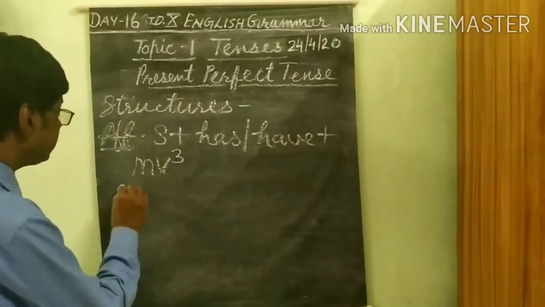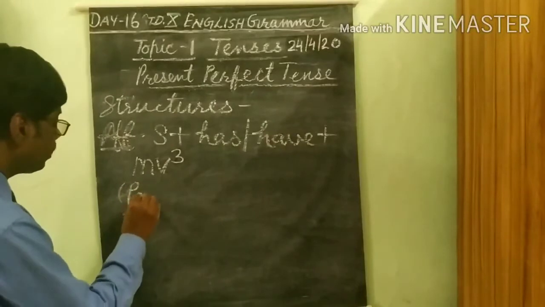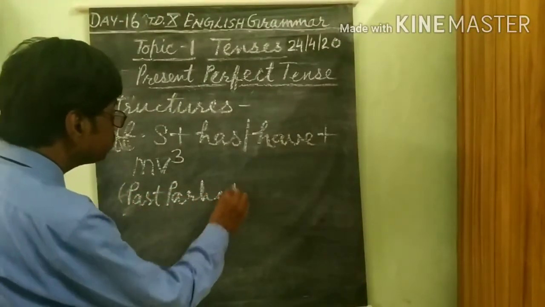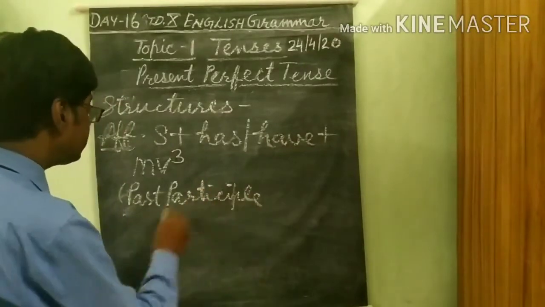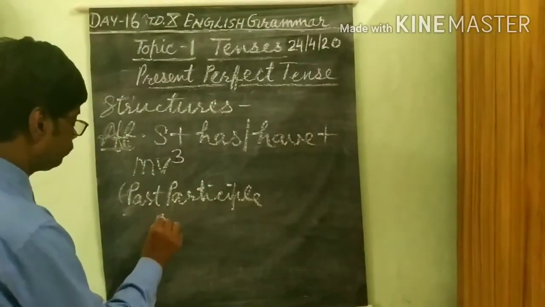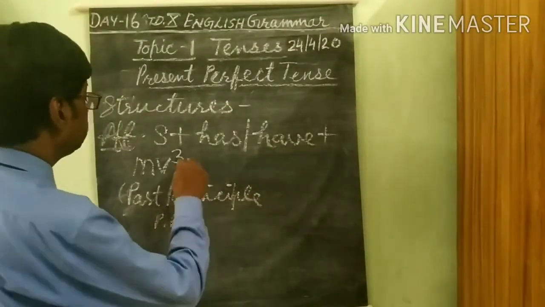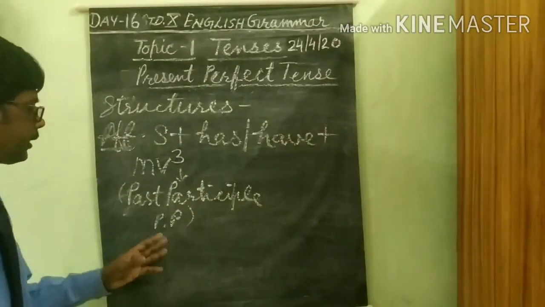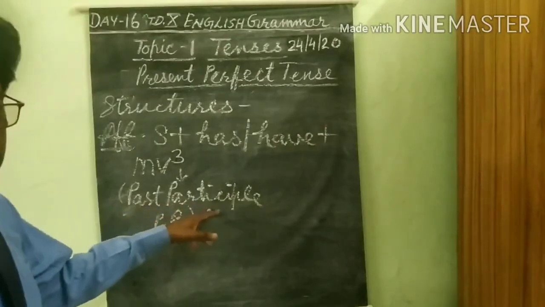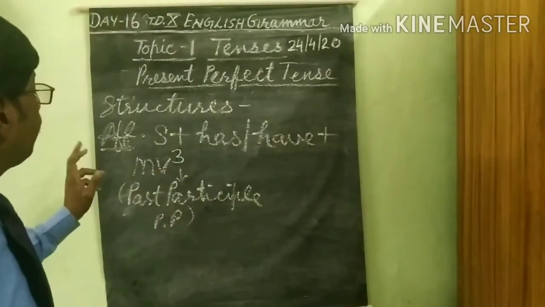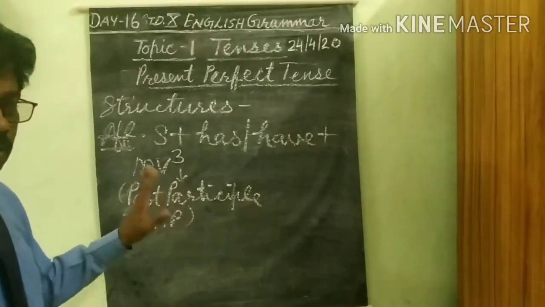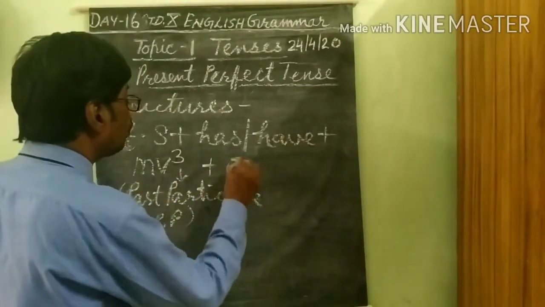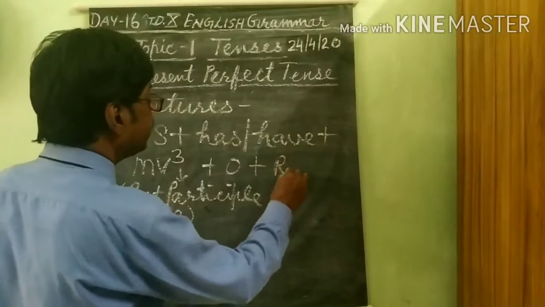MV3 here we can say past participle, PP. From now onwards I can write PP or past participle or MV3, both are same, plus object and RT.